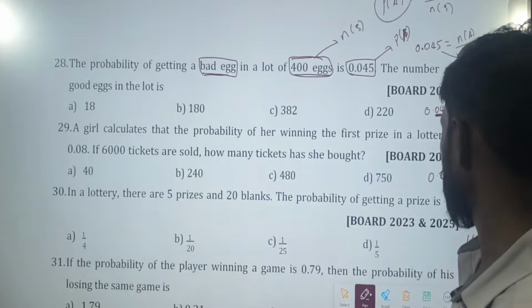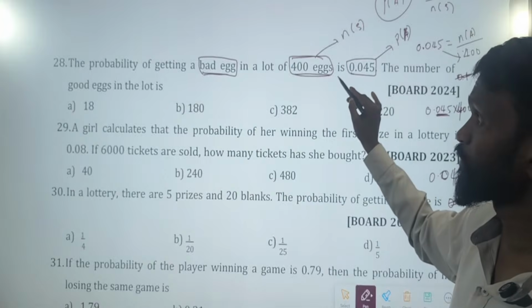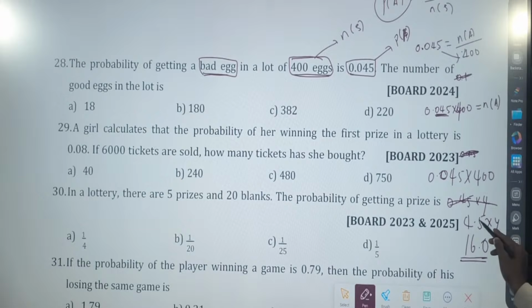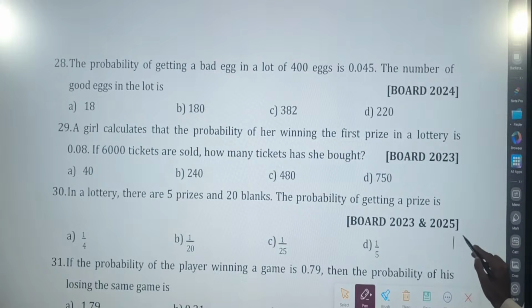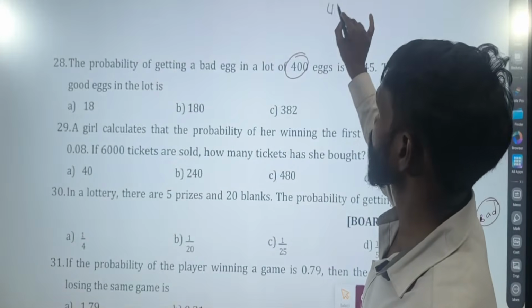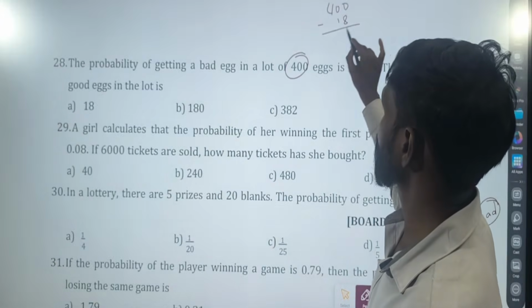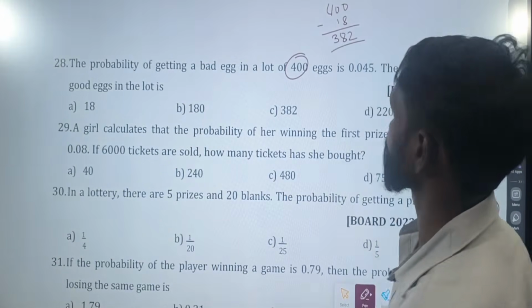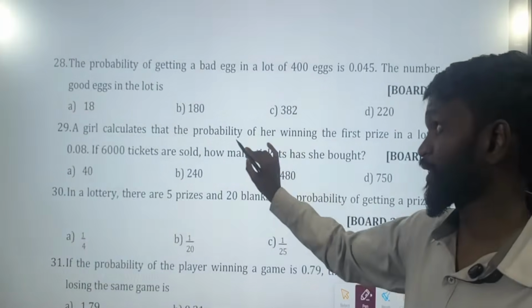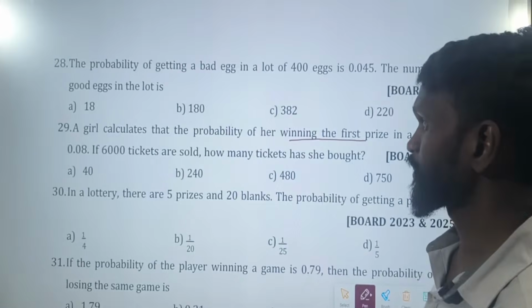18 are bad eggs out of 400. So how many good are there? 4 5s are 22 carry. Sorry. 18 eggs are bad out of 400. Then 400 minus 18, you will get 382. So 382 eggs are good. So next one. A girl calculates the probability of her winning first prize. What is that? Winning first prize in a lottery is what?